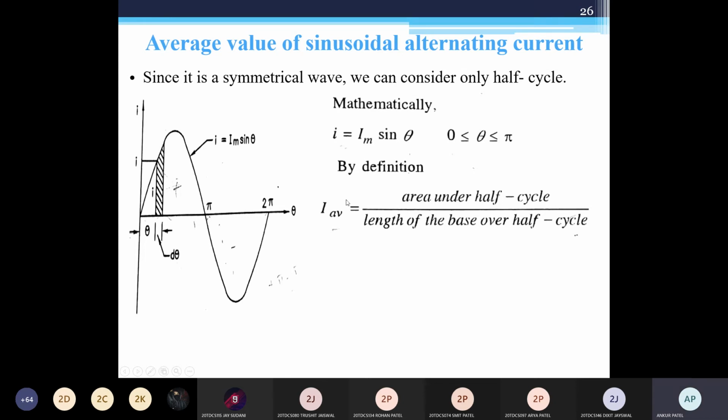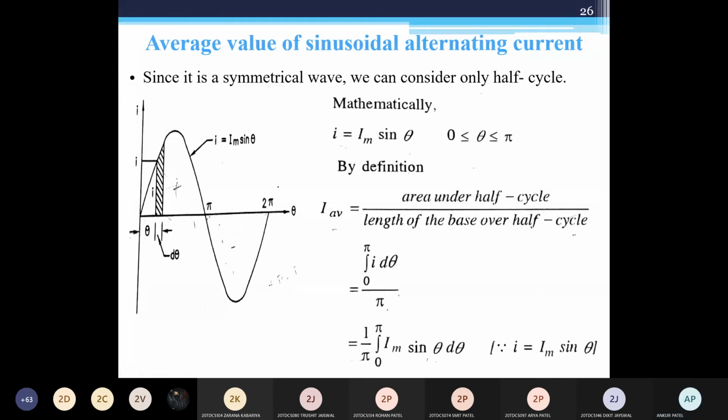According to the definition, it is the area under the half cycle divided by the length of the base over the half cycle. So we are just considering the half cycle: integration with limit 0 to pi of I d theta, divided by the length of the cycle, only half, so pi. Are you getting me? Why is pi written here? We are going for only the half cycle, up to pi, so I am writing divided by pi only, the length of the base over the half cycle. If you are considering the full cycle, then it is divided by 2 pi, but that is not possible here.